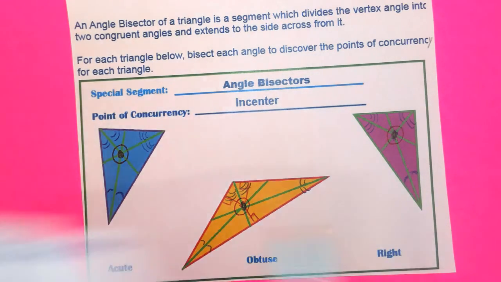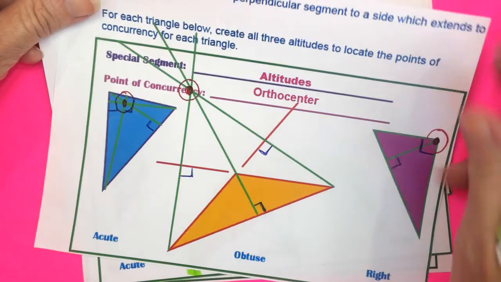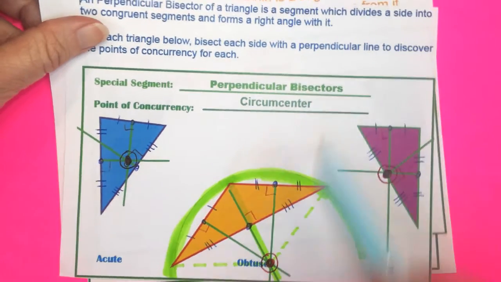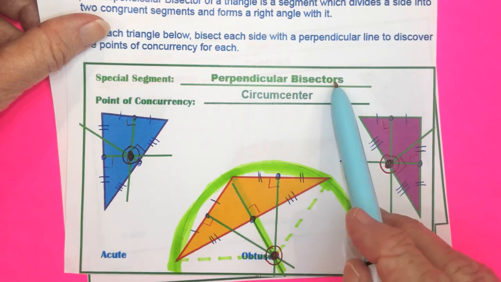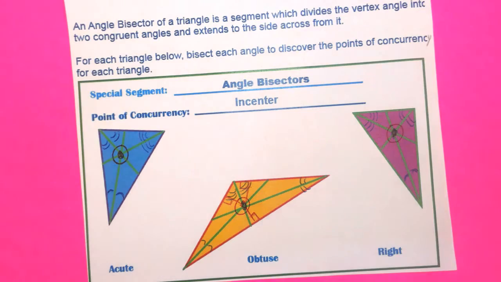So again, the same was: odd for altitudes meet at the orthocenter. Peanut butter cup for perpendicular bisectors meet at the circumcenter. May contain for medians meet at the centroid. Apple butter instead for angle bisectors meet at the incenter.